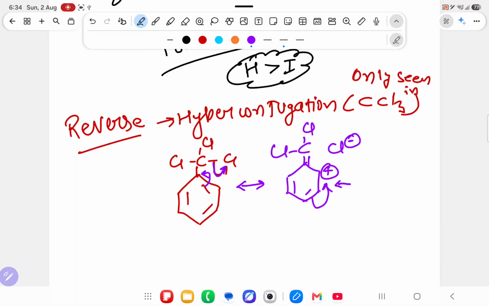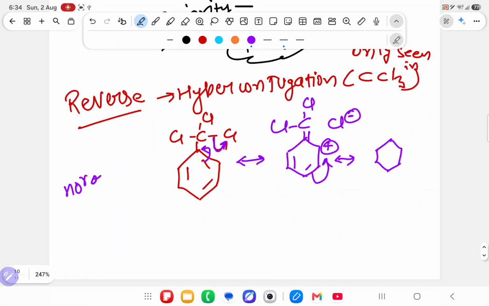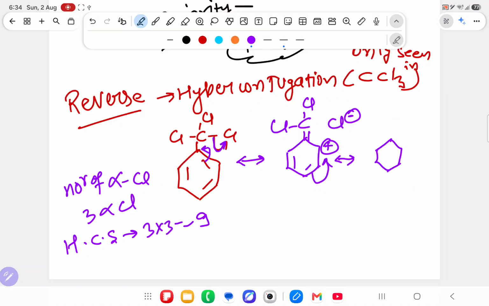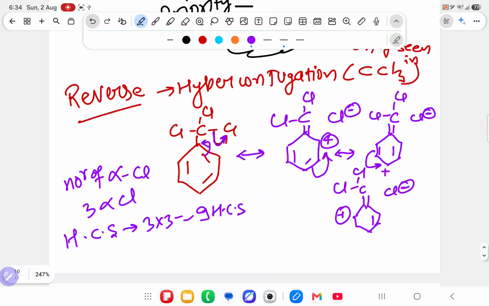Similarly this will come here again, same 3 into the number of alpha chlorine. Over here I have to check the number of alpha chlorine, which is 3 alpha chlorine. So how many hyperconjugating structures? 3 into 3, that is 9. How, sir? This plus will come here, double bond, Cl minus, then this will come here, plus will go there, so like that we have drawn, and then again it will return back, and the hyperconjugating structure will be completed.